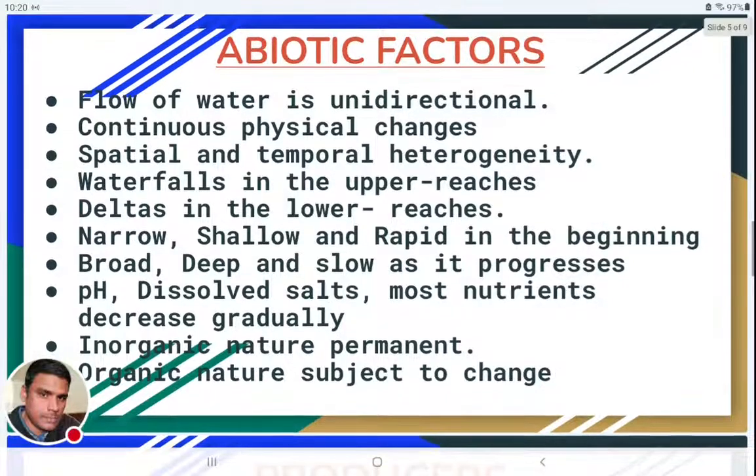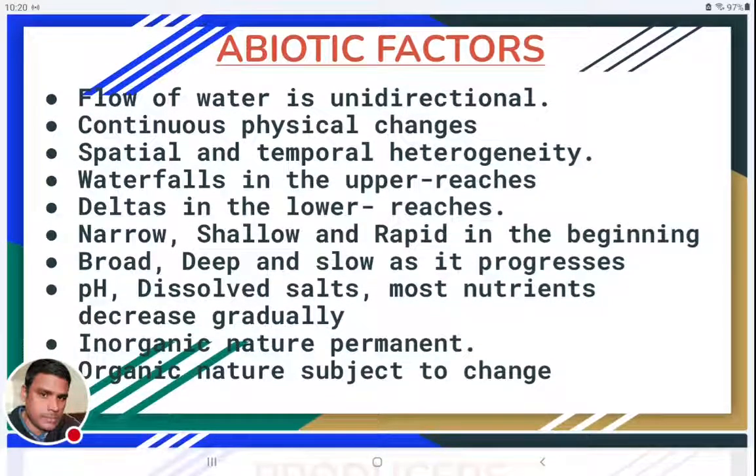And due to these physical changes, as they occur continuously, at some places different types of conditions will prevail. In other areas of the same Lotic water ecosystem, another type of conditions will be seen. So these changes in different parts of the river ecosystem are called spatial heterogeneity. So what is spatial heterogeneity? Space means area. So different parts of the same river will have different types of conditions.